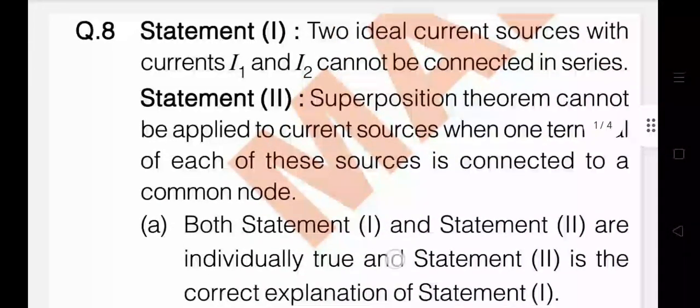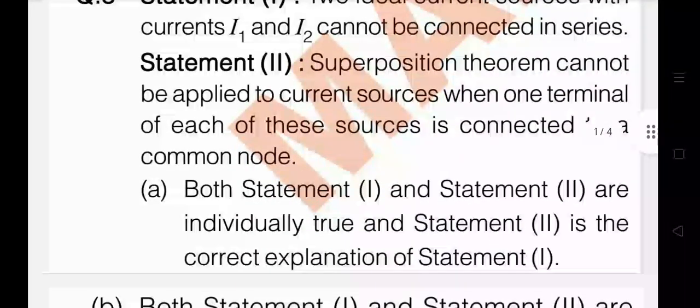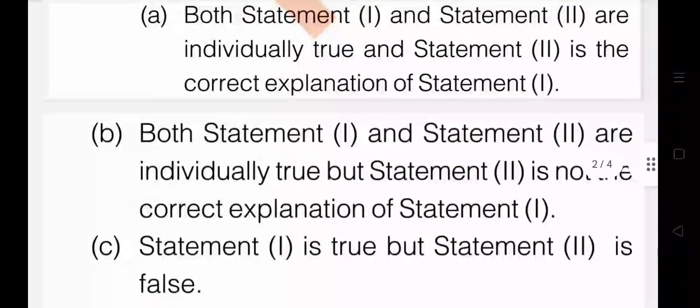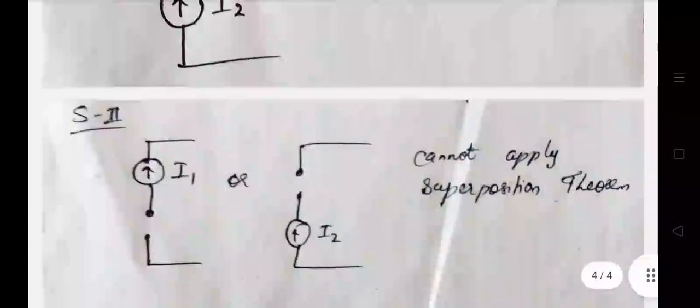Let's see statement 2. Superposition theorem cannot be applied to current sources when one terminal of each of these sources is connected to a common node. Let's see. While applying the superposition theorem, we excite only one source at a time by removing all other independent sources, that is, by short circuiting the voltage sources and open circuiting the current sources.